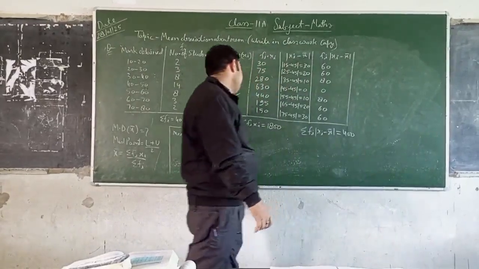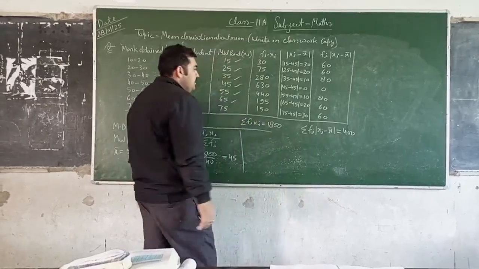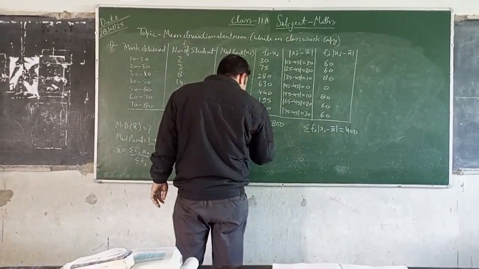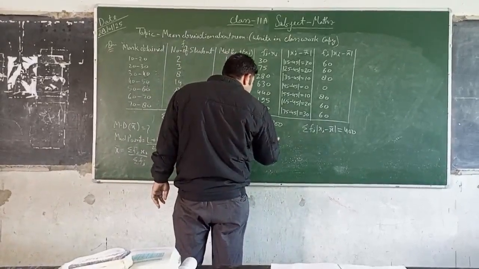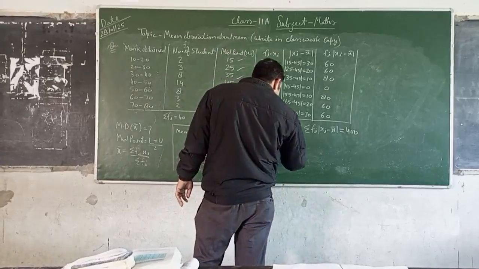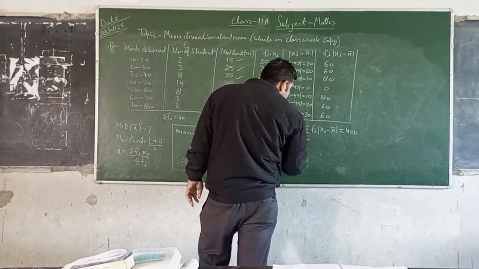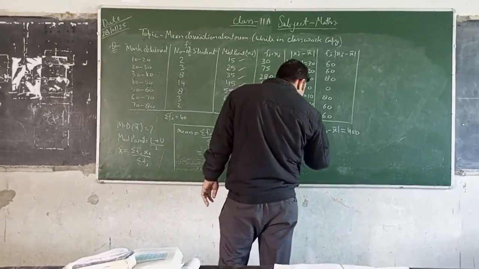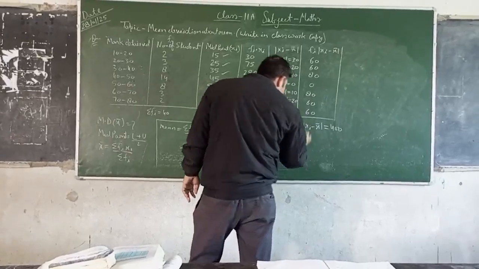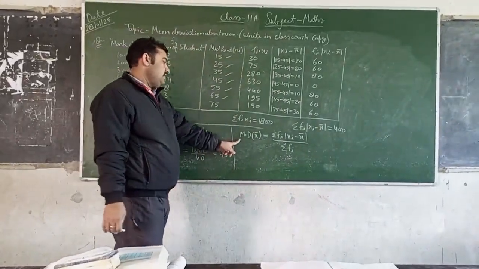400. Now next, mean deviation about mean. Mean deviation about mean is equal to summation fi mod of xi minus mean upon summation fi, and this is the formula for mean deviation about mean.